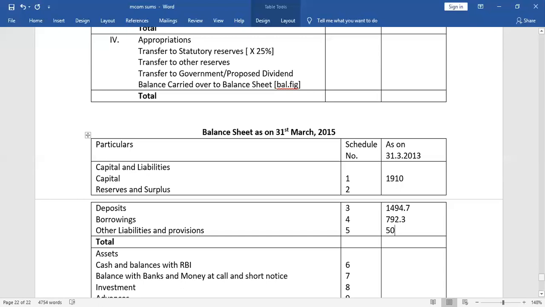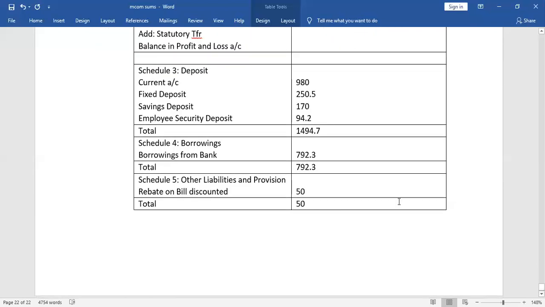Now we will go to the asset side, and our next schedule, schedule number 6 after 5, is cash and balances with RBI.